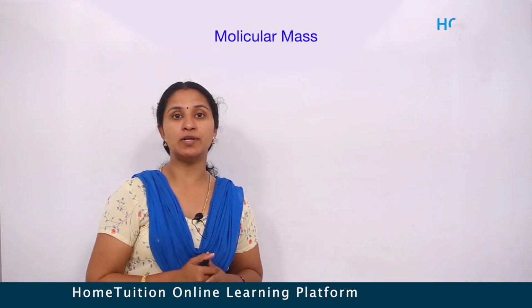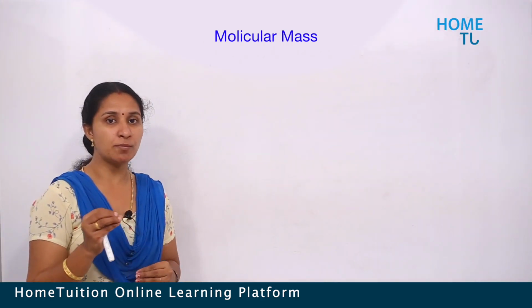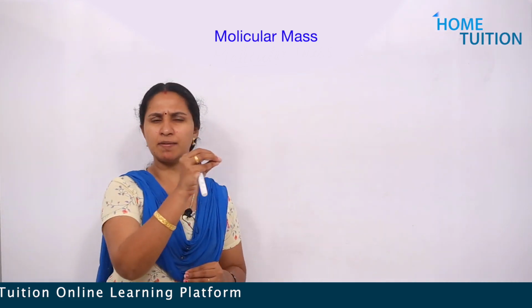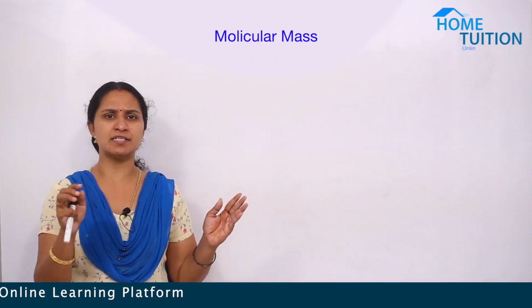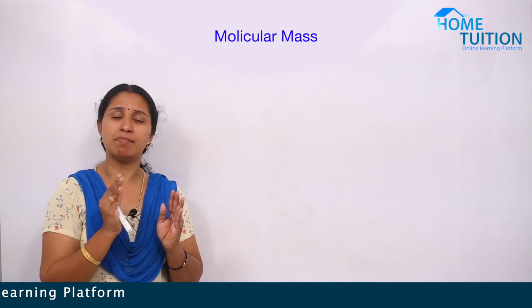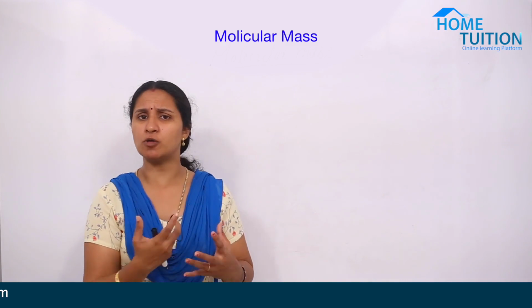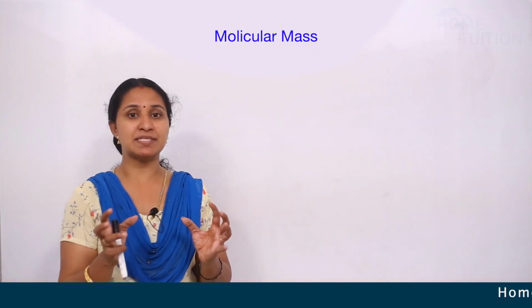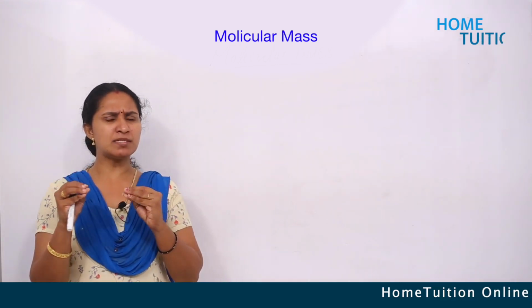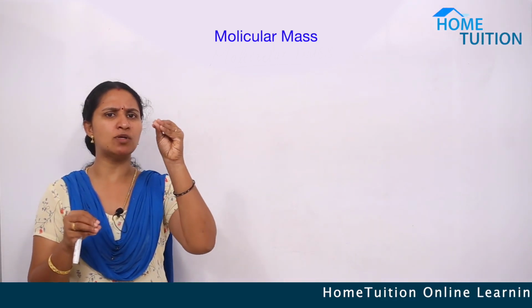Next one is the molecular mass. We know what atomic mass is, and by considering the carbon 12 isotope, all the atoms have a particular mass. And we know how molecules are formed. How are molecules formed? Yes, atoms combine together to form molecules. Atomic mass means the mass of that particular atom.